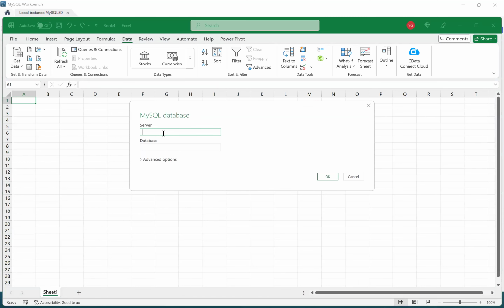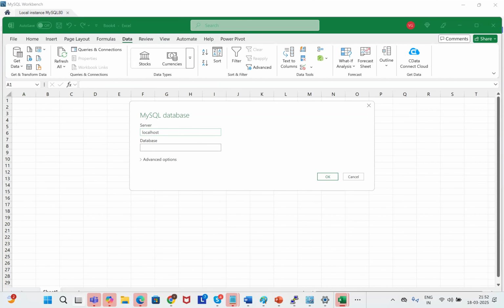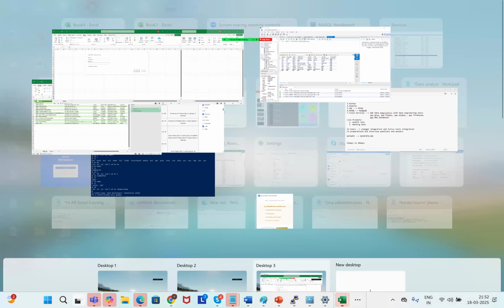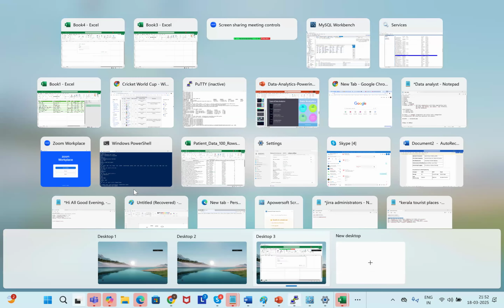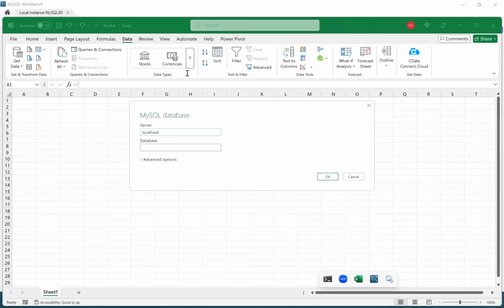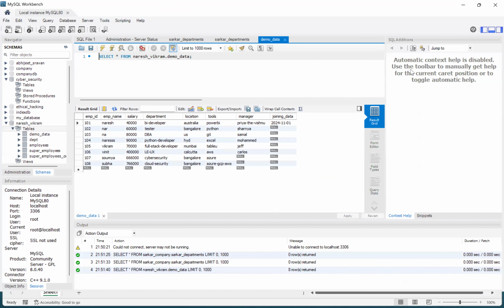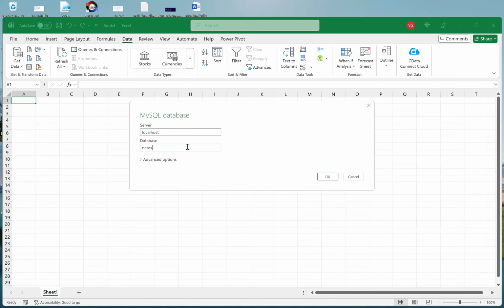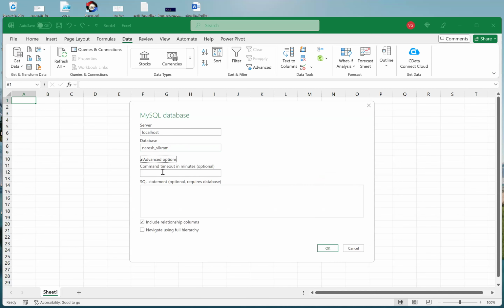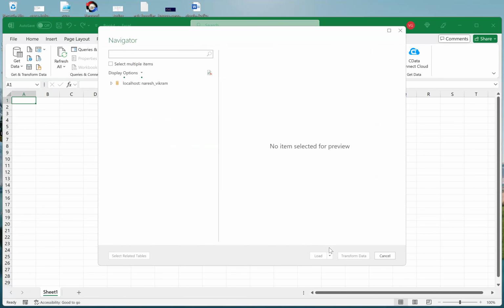The server is localhost. And what is my table name? Or rather, Naresh underscore Vikram is a database name. See, there is an advanced option. If you want, we can keep it out. Click OK. Now the data will load here.